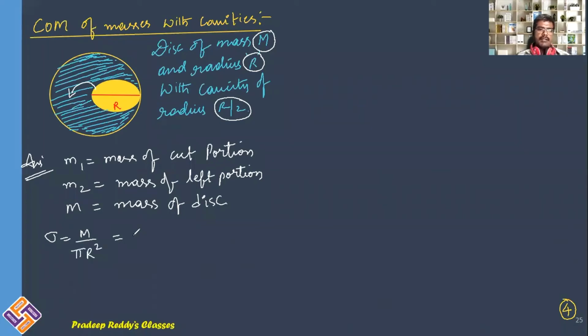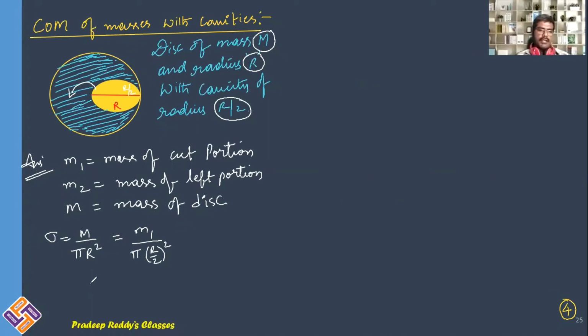And that should be equal to m1 divided by pi into r by 2 whole square, because the mass of the cut portion is m1, and the area of the removed portion will be pi into its radius r by 2 whole square. From here, what do you write? This pi and pi get cancelled, r square and r square get cancelled.